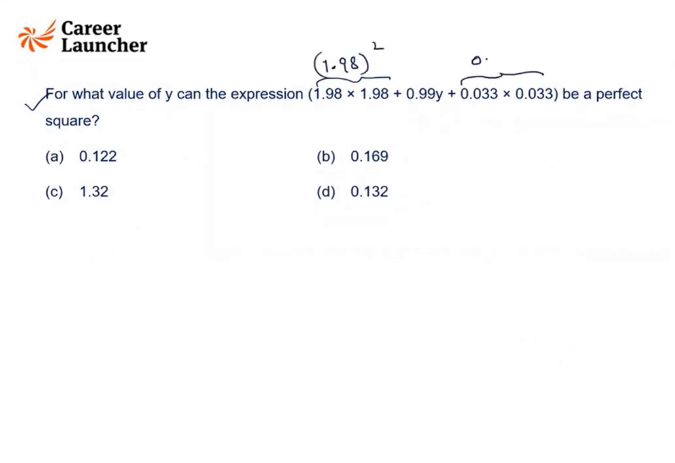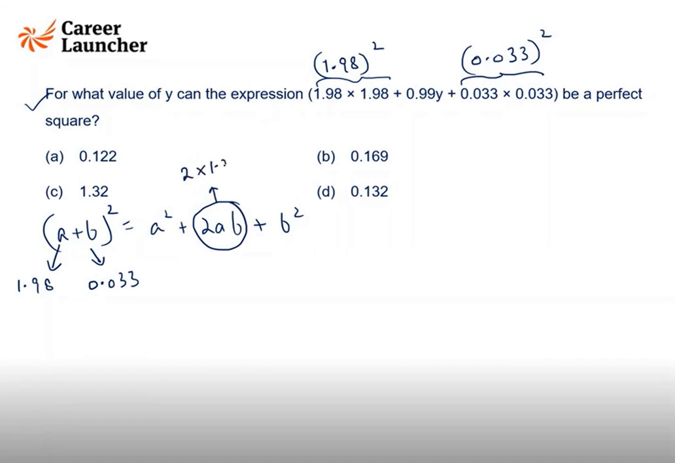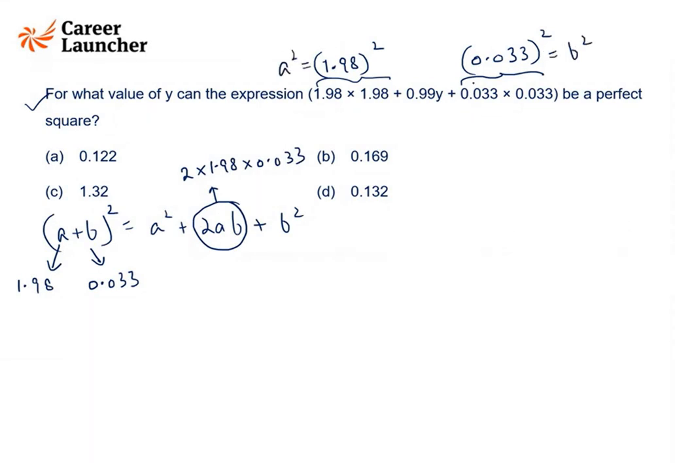Square of 1.98. Here what we have is a square of 0.033. So if I look at this, this is a very basic formula of algebra. It is a square plus twice ab plus b square. So if I say a is 1.98 and b is 0.033, so can we say this should be 2ab? So it should be 2 times 1.98 into 0.033. Because we have a square here, this is a square and this is b square. In order for this whole thing to be a perfect square, this is a square plus b square plus 2ab. It is a square of a plus b.